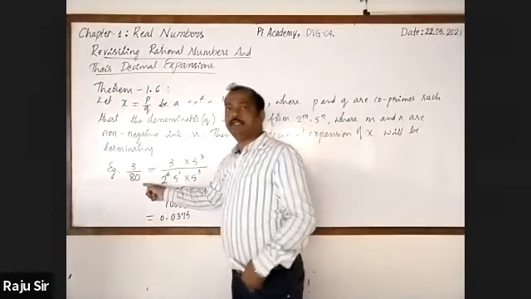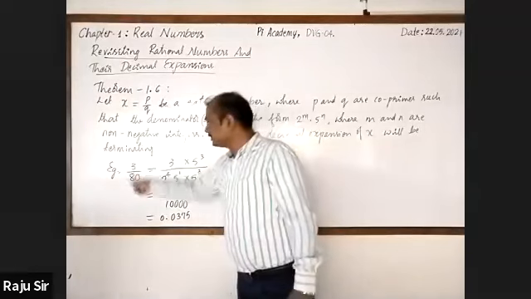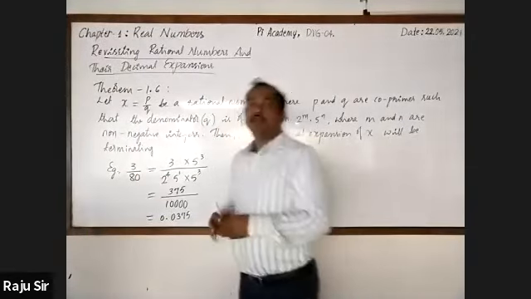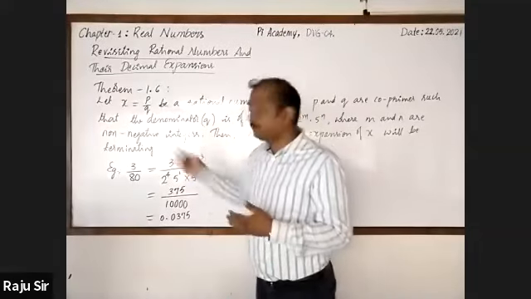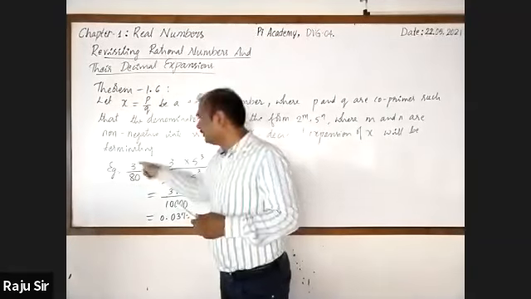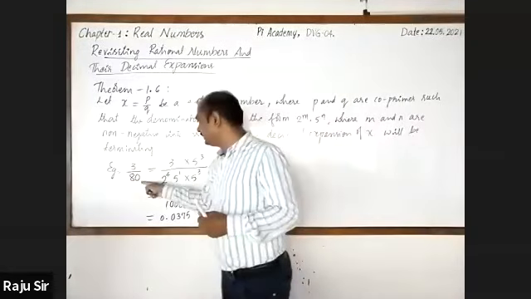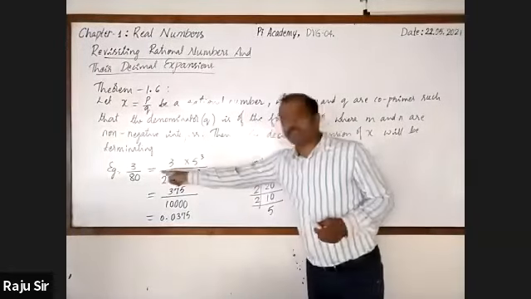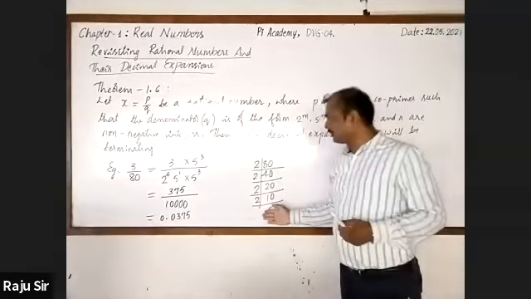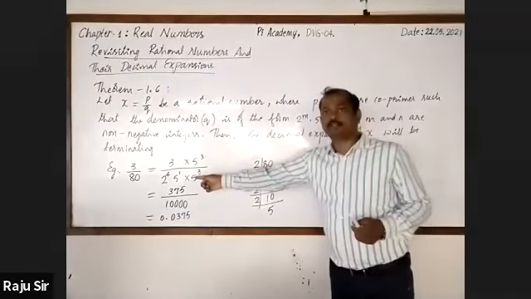Take 3 by 80. 3 and 80 are co-primes. You should try to simplify to get the co-primes; here already the given numbers are co-primes. 3 by 80. Then find out the prime factorization of 80. 80 is in the form of 2 raised to the power m into 5 raised to the power n.